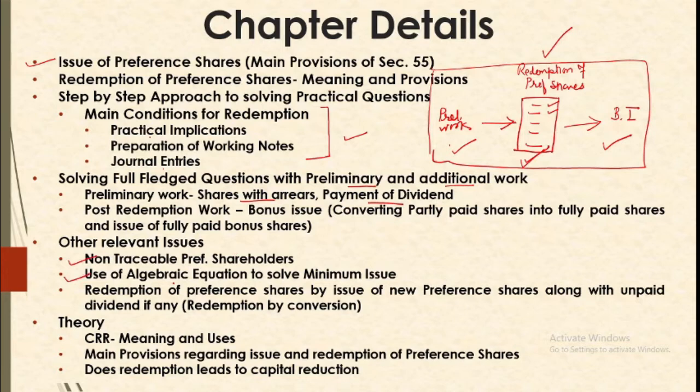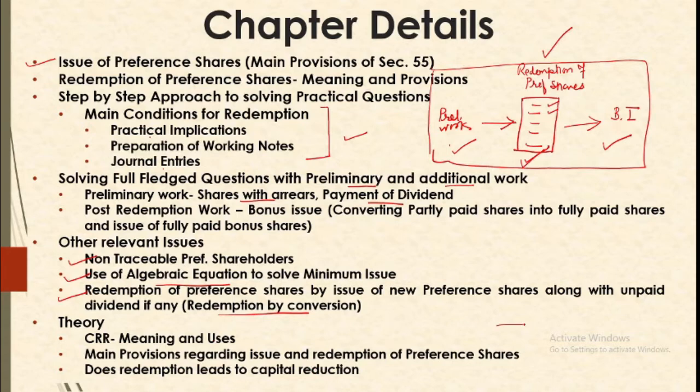When do we use an algebraic equation to solve a minimum issue problem? And what is redemption by conversion? These are some of the other things that we will be considering. And after doing all these things, we will get back to the theory. Theory includes, number one, what is CRR, that is capital redemption reserve, its meaning and uses. Then what are the main provisions regarding issue and redemption of preference shares, and does redemption lead to capital reduction?